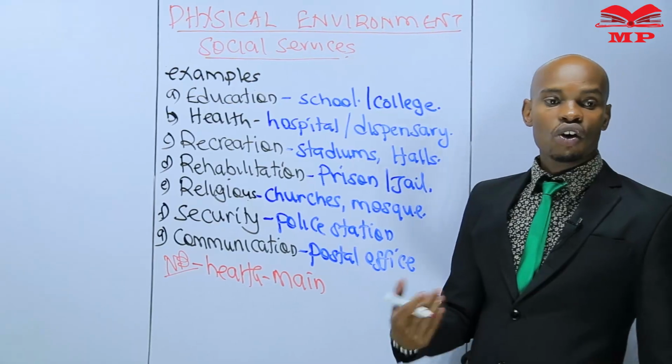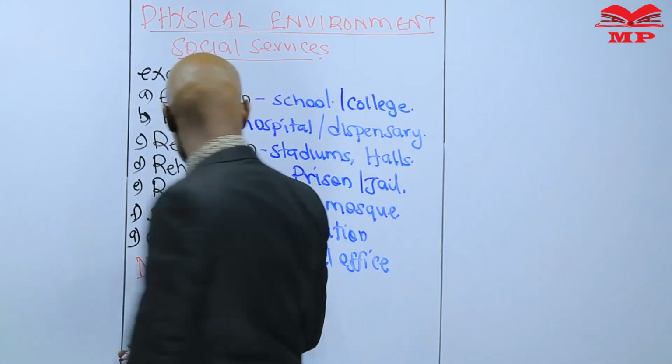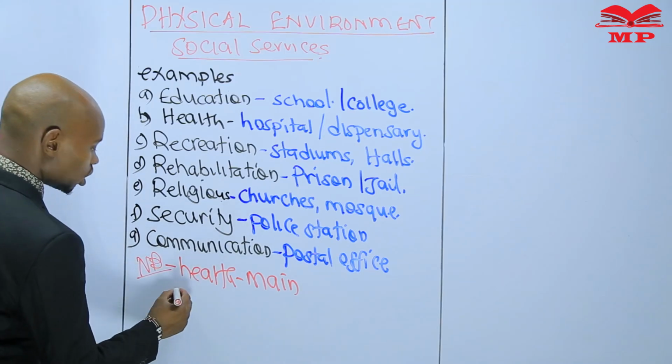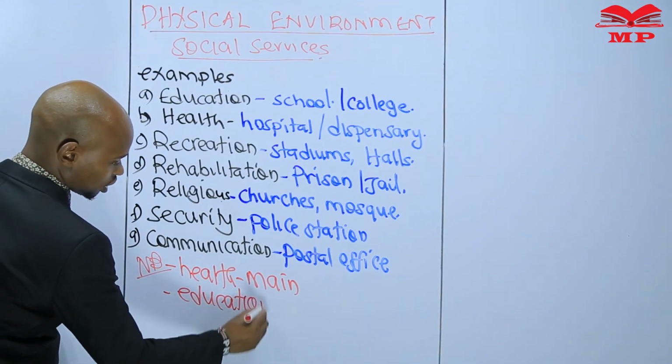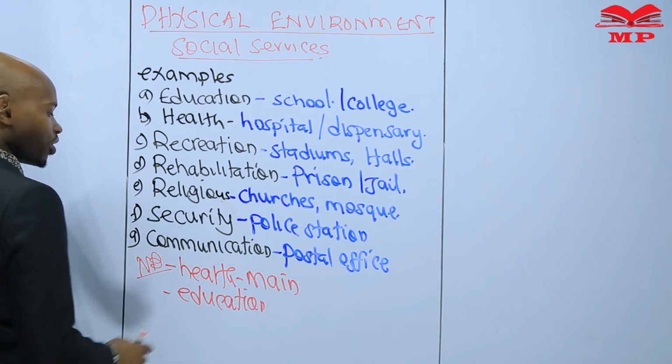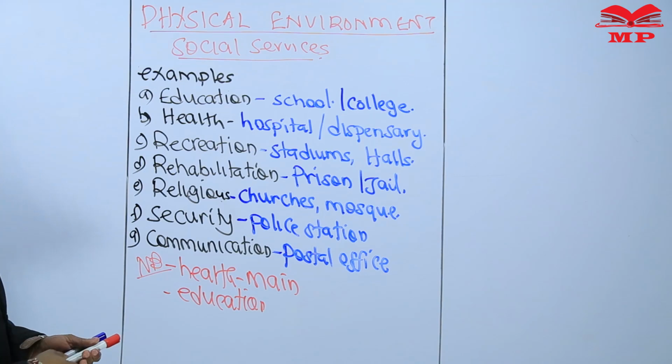That one is a hospital, a dispensary, or a health center. And number two will always be school, education. Education is the second one. But health will always be the first concern when it comes to social services and social amenities.